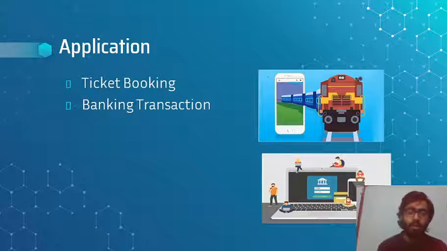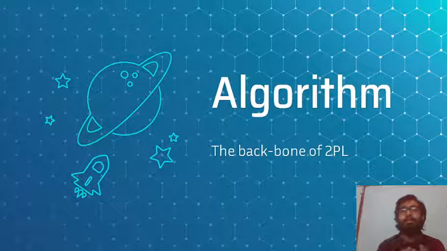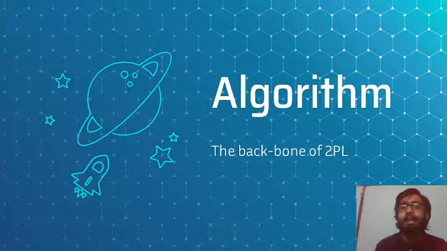The same thing happens with banking transactions also. It works with the same concept, like if you want to transfer some money from person A to person B. In the same way, it provides a lock room to read and write the data, and within that particular amount of time the operation should be performed, otherwise a session timeout or some error happens. So this was a little bit of the real-time application of two-phase locking.